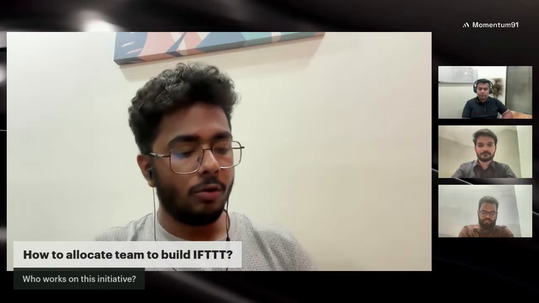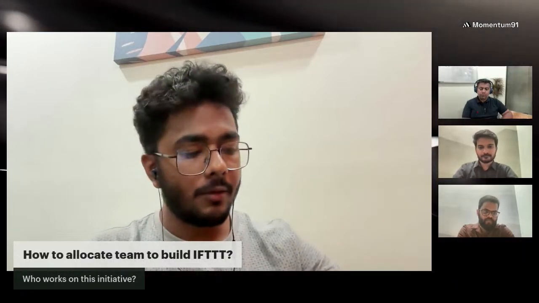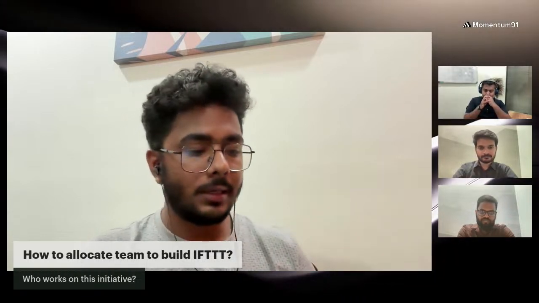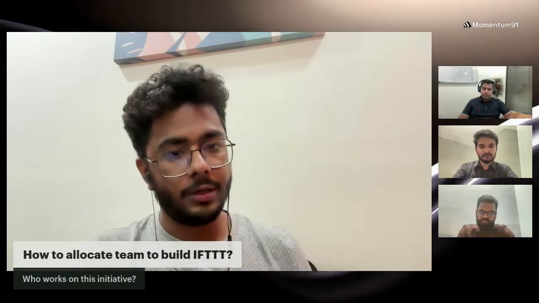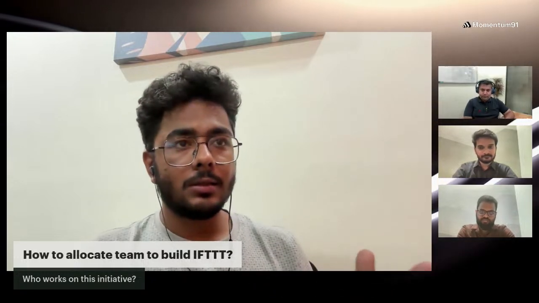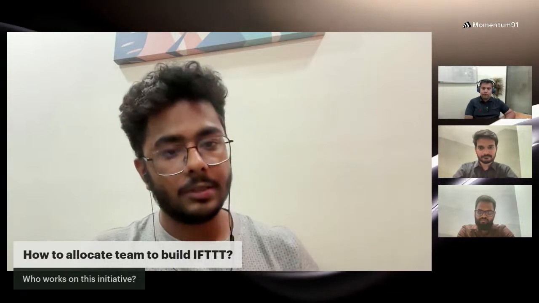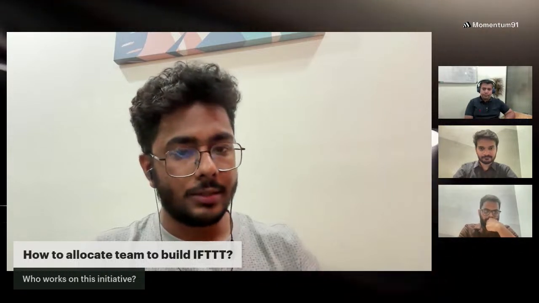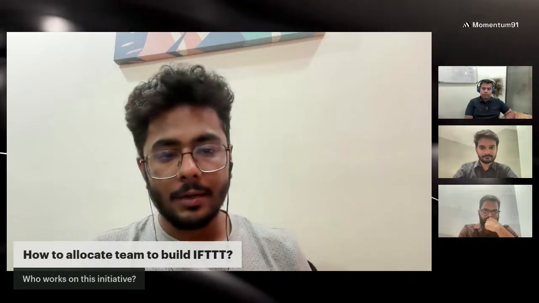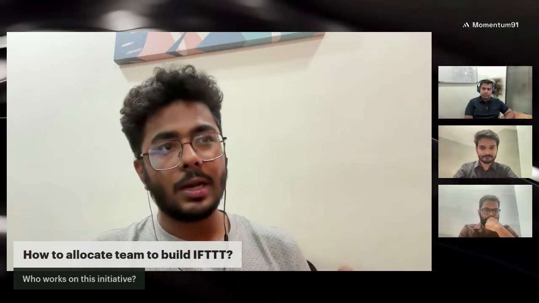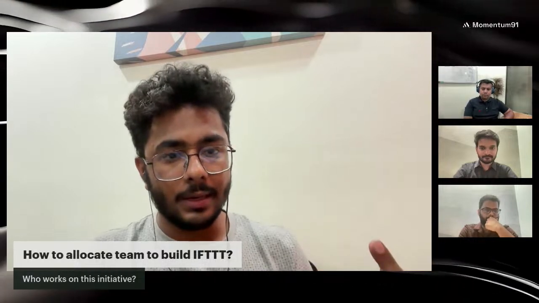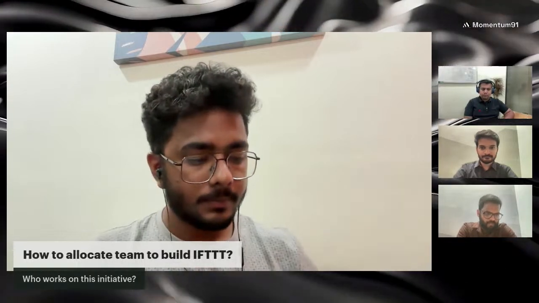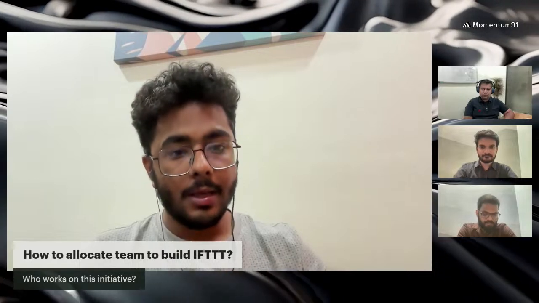Now, when you go from one stage to another, when you go to IFTTT, it depends on how many IFTTT platforms you want to integrate. At the initial stage, you still don't require a separate team. If there is only one platform, such as Make or Zapier, then it is still fine without a separate team, because it is a one-time process. Even if new features are added, you can also add the APIs in your platform.